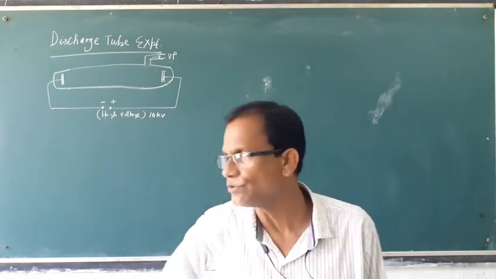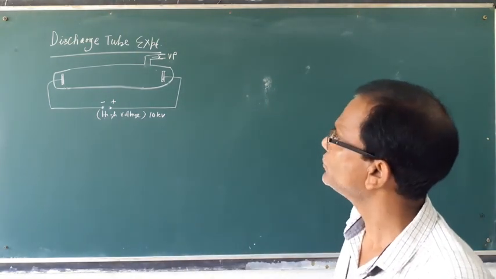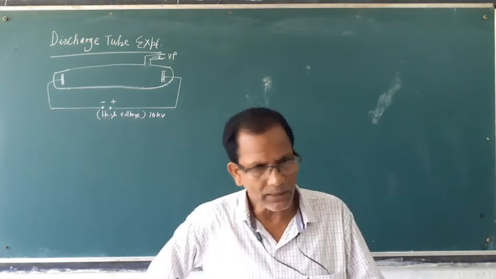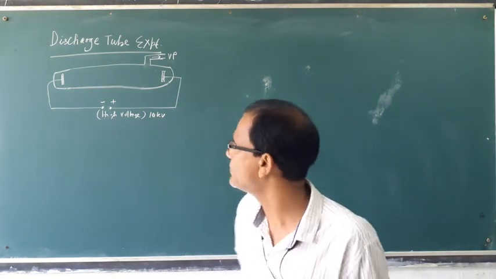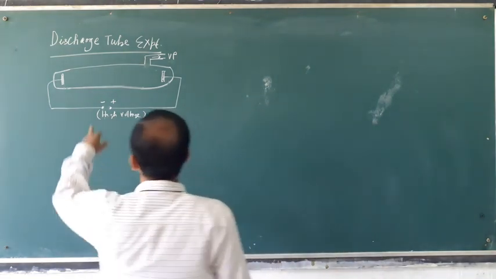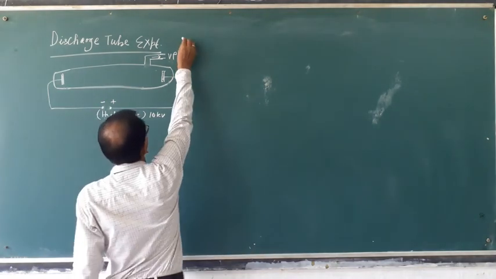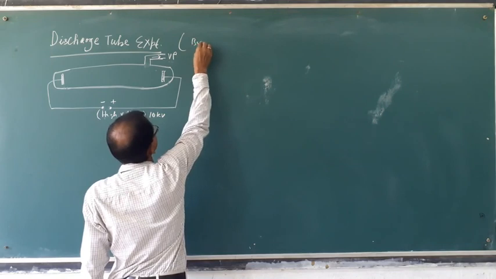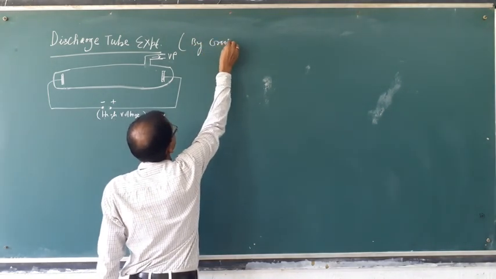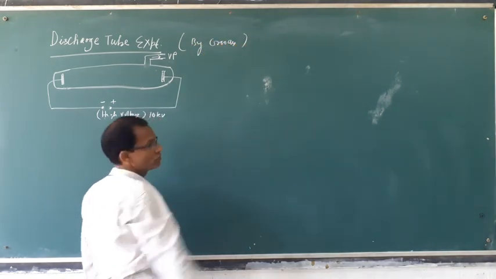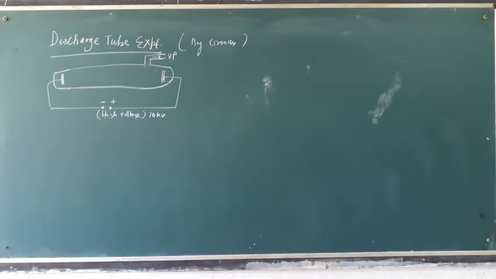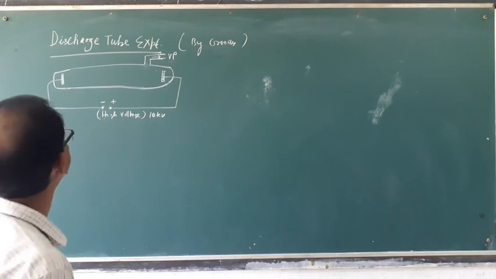This discovery is mainly based on the discharge tube experiment, which was mainly performed by Crookes. That is called the Crookes discharge tube experiment.